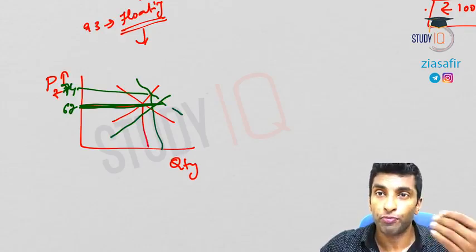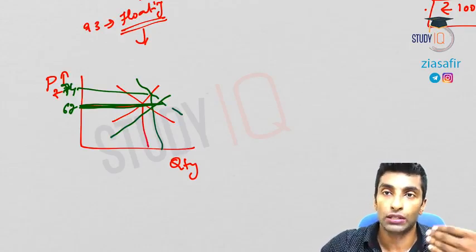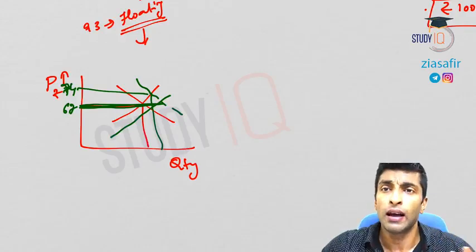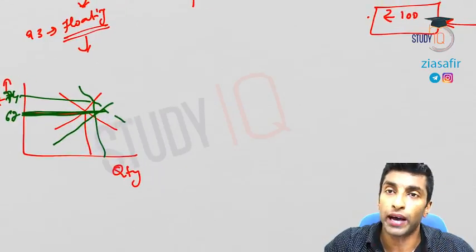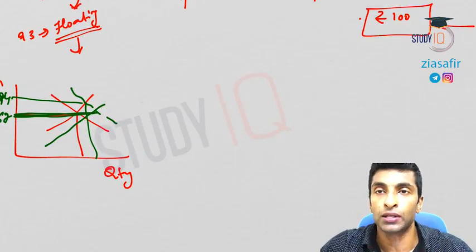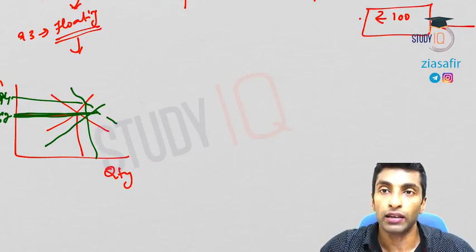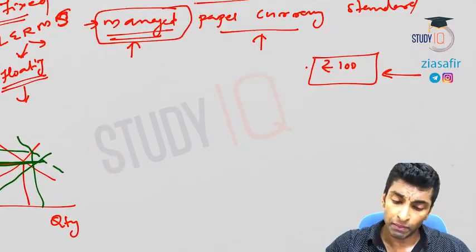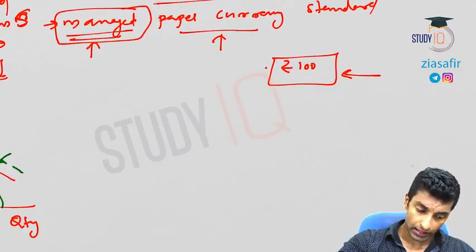But there are a lot of problems in that. There are a lot of constraints or restrictions for RBI to do that. We need to have enough forex and all these things are there. But what I'm saying is why we call it managed float is basically because the government can manage the floating. Similarly, here also, managed paper currency standard.